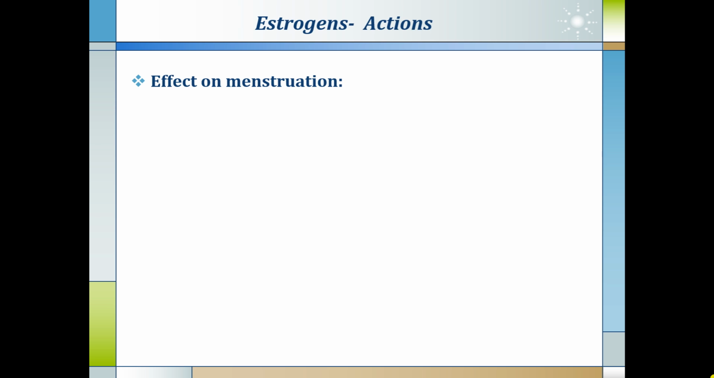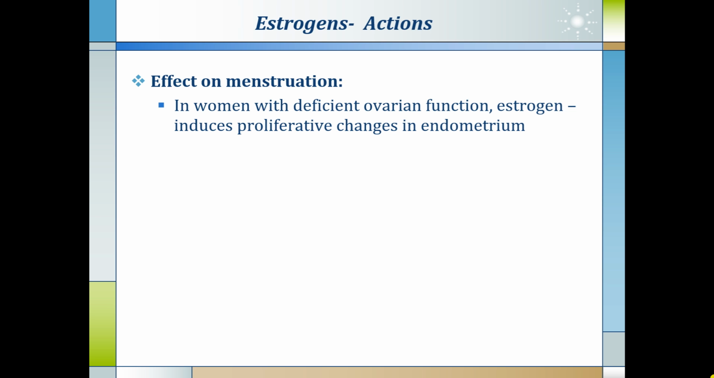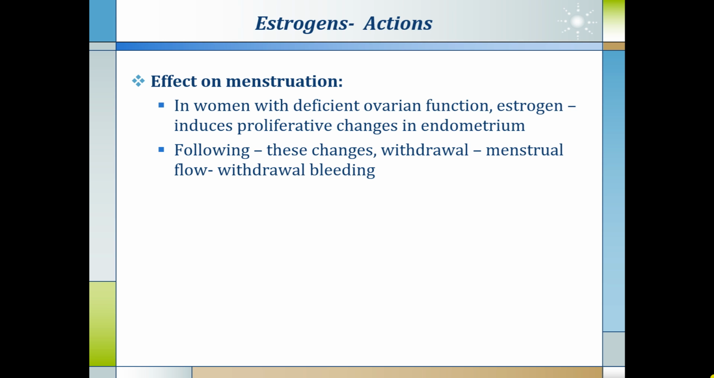Another most important action is effect on menstruation. In women with deficient ovarian function, estrogen induces proliferative changes in the endometrium. Following these changes, withdrawal of the estrogen will lead to menstrual flow and withdrawal bleeding. Not as a natural bleeding, which is usually because of the progesterone withdrawal, like we have seen in the physiology of menstruation, that in the post-ovulatory phase, progesterone is the main hormone and withdrawal of the estrogen and progesterone both, but mainly progesterone leads to menstruation.